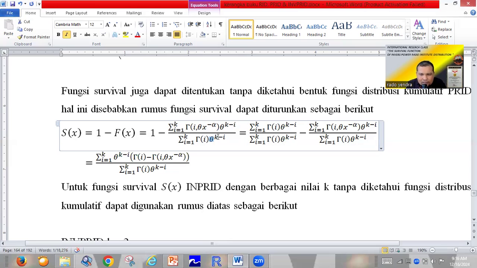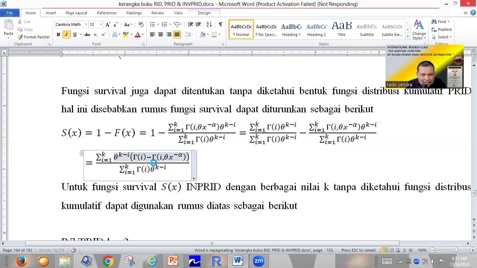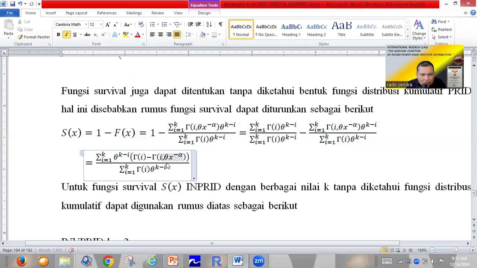So it is very easy to give the fixed formula for the survival function of the inverse power Rado Institute distribution, namely the summation i starting 1 until k of theta power k minus i multiplied by the function gamma i minus the upper incomplete gamma i comma theta x power minus alpha, divided by the summation i starting 1 until k of gamma function i multiplied by theta power k minus i.